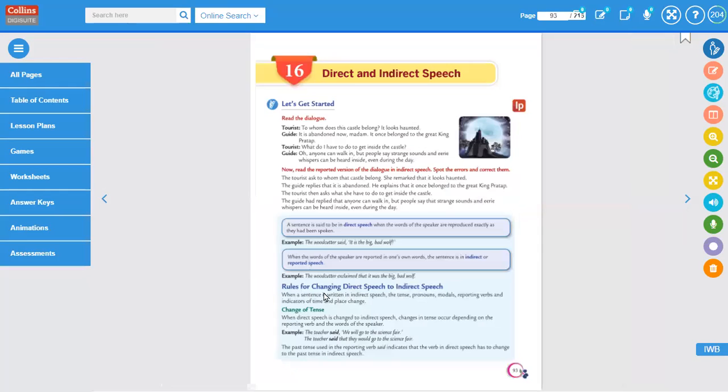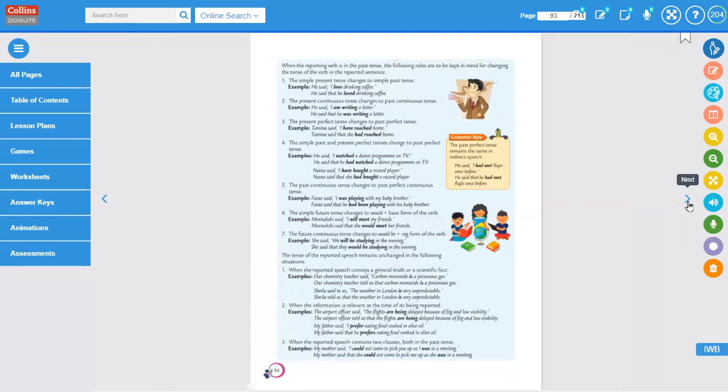Yesterday, we learned some of the rules for changing direct speech into indirect speech. With the help of some examples, we came to know when we need to change it and when we need not change it.